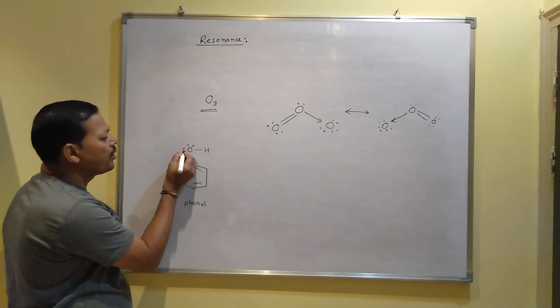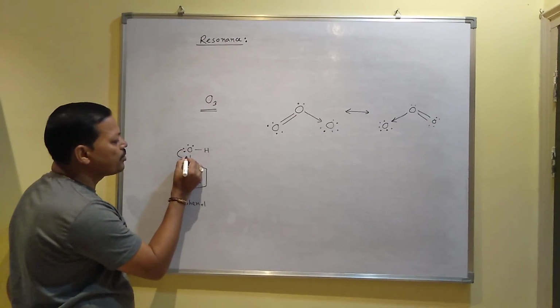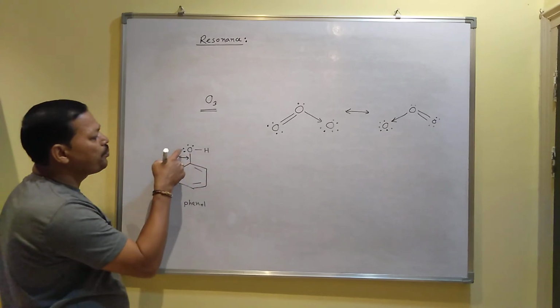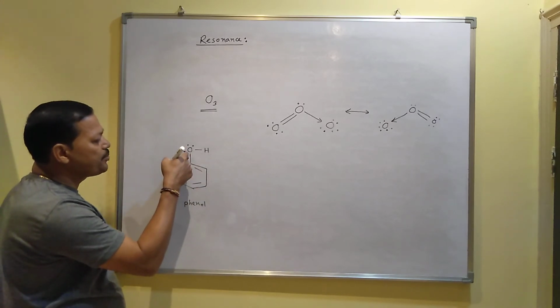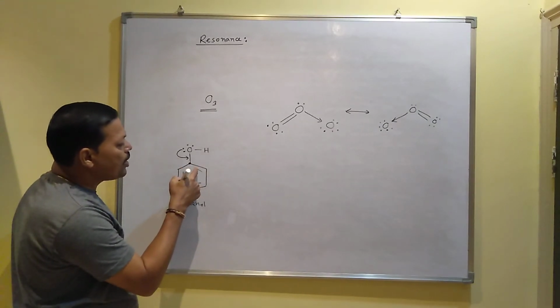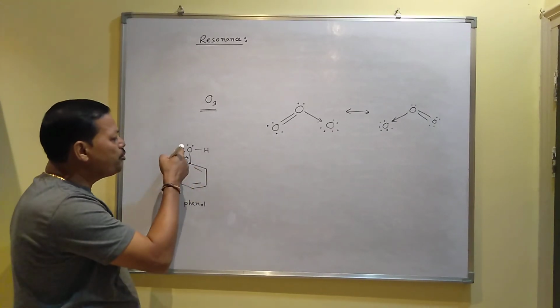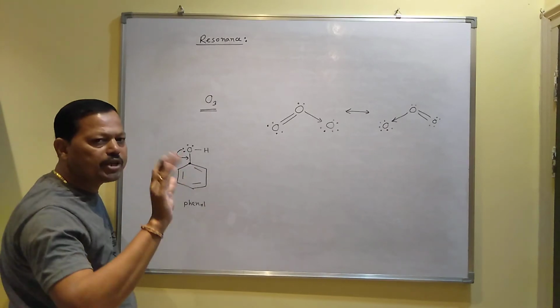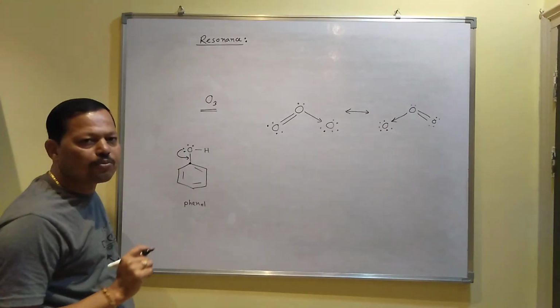This lone pair can come from this to this position. When the lone pair comes from this to this position, then this becomes a double bond. As you know, the carbon already contains 1, 2, 3, 4 bonds. When you make it a double bond, then inside the carbon there will be 5 bonds. But carbon cannot make 5 bonds.